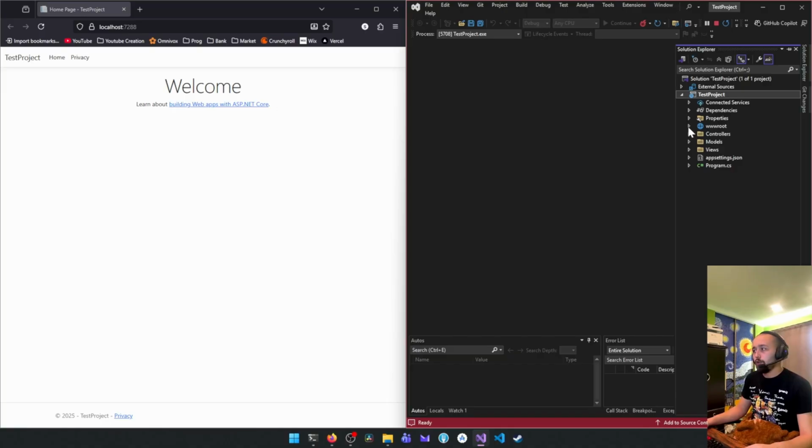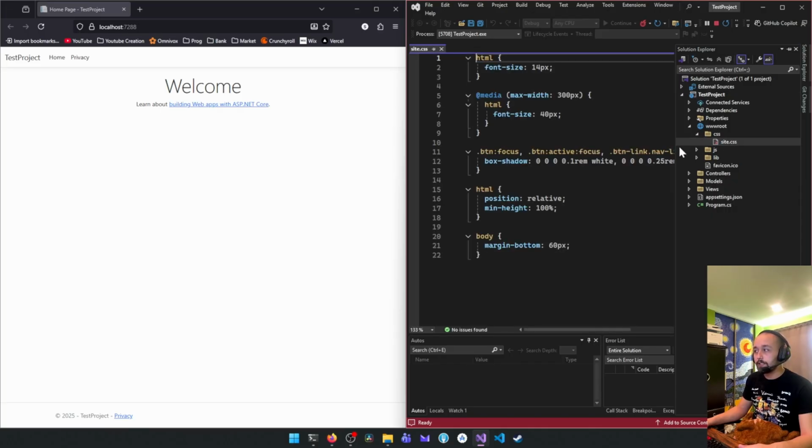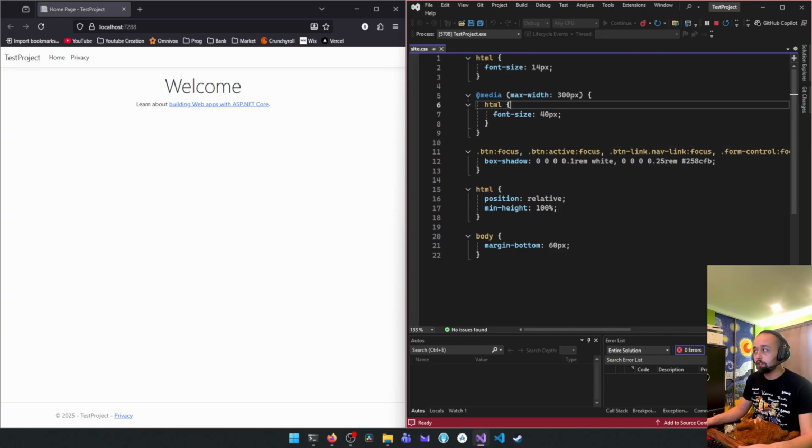We're going to open the wwwroot. In this folder, we have the JavaScript folder, the JS. That's something that we might touch in the future, but not in this video. And we have the CSS folder that we're going to open. And we're going to double click on site.css. We're just gonna close this. As you can see, we have our HTML media. Yeah, we have a lot of stuff.